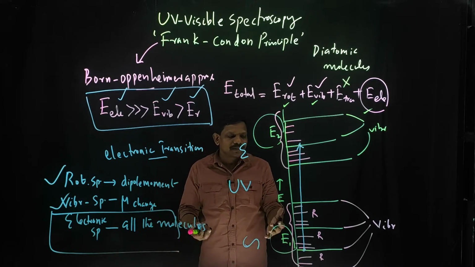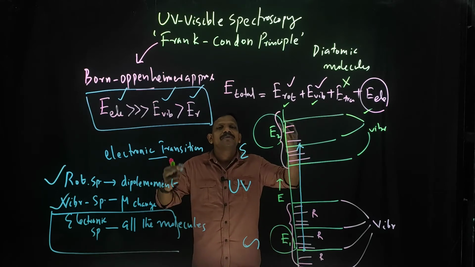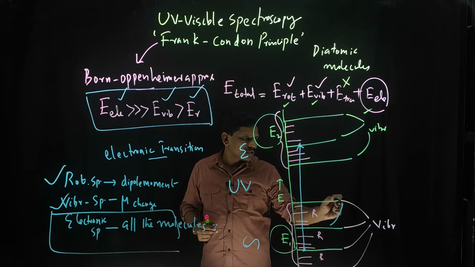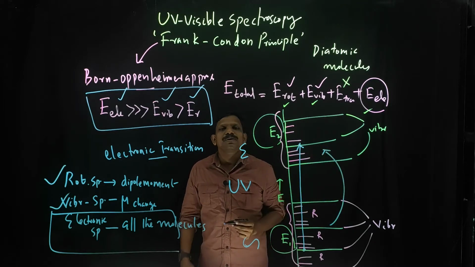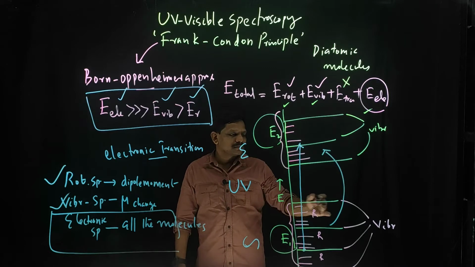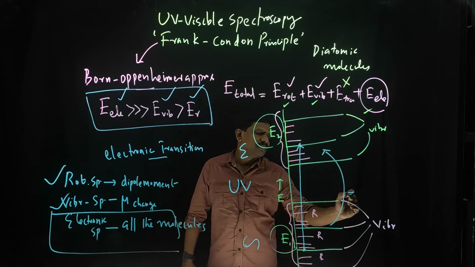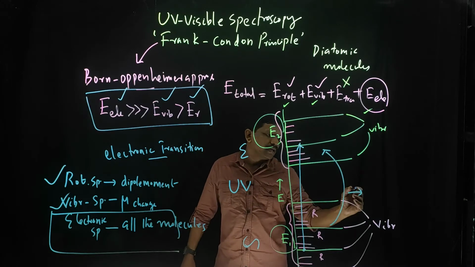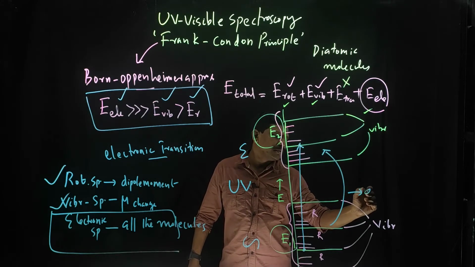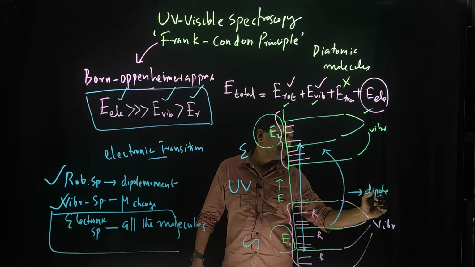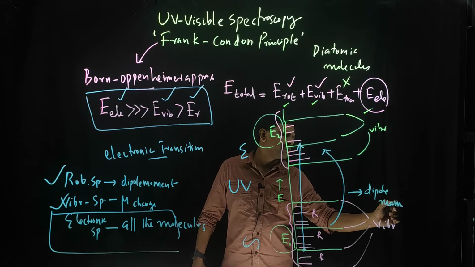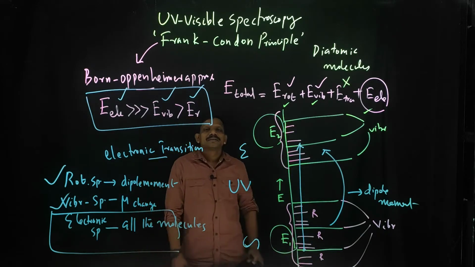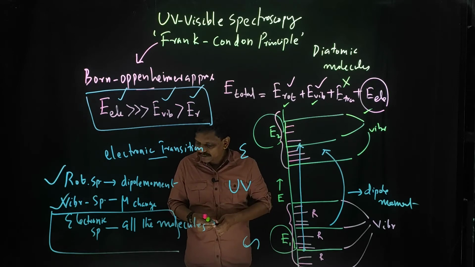Electronic transition is always accompanied by a dipole moment change. From one level to another level the transition occurs, and this configuration is affected. You know that the electron has a negative charge, so there will be an induced dipole moment. The dipole moment will change during the electronic transition, and that is why you have electronic spectroscopy.